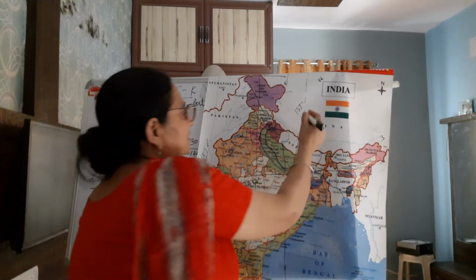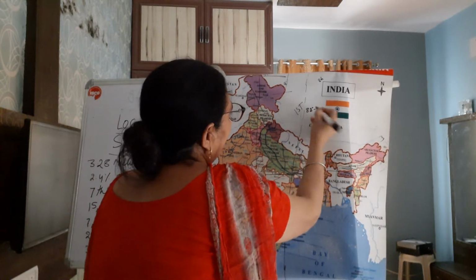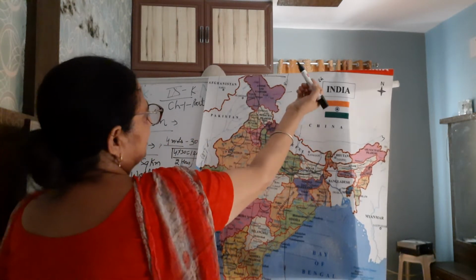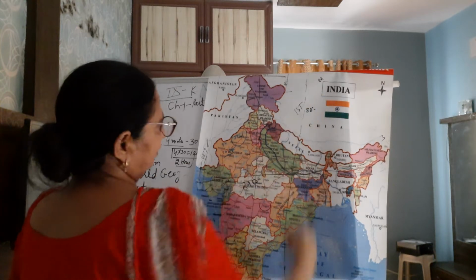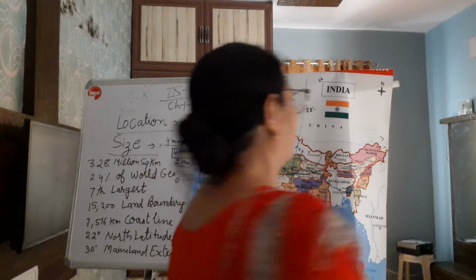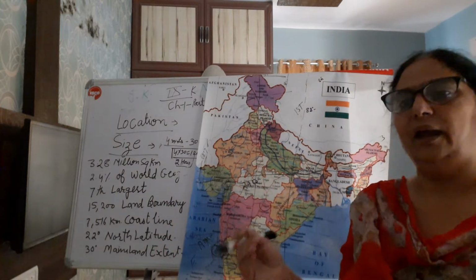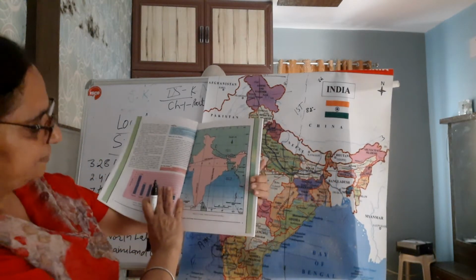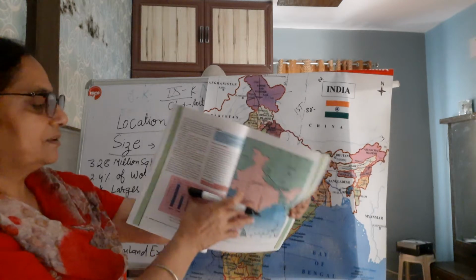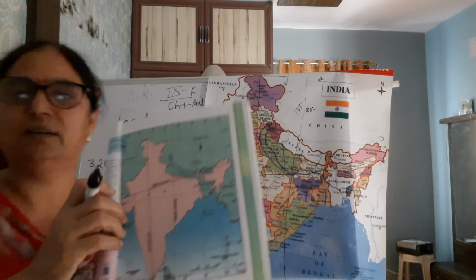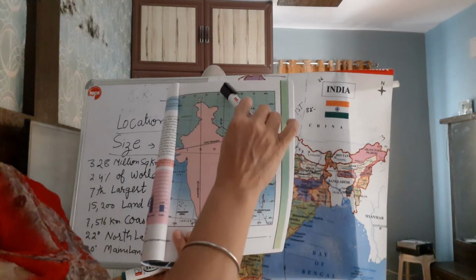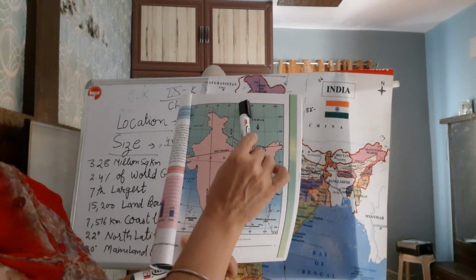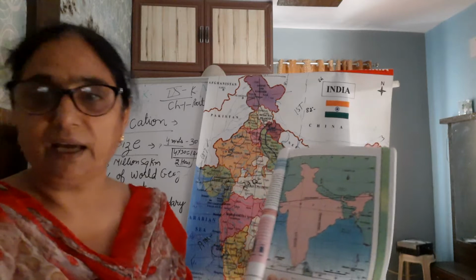That line is at 82 degree and half, approximately 82 and 84. Accordingly, I have drawn this line, and you have to take care according to the scale on your map. In your book, page number 3, there is this map that shows the Indian Standard Timeline, the 82 degree line, and accordingly this line is drawn.